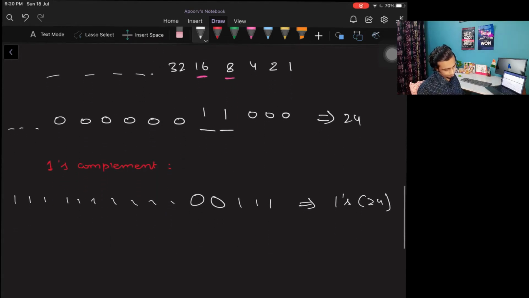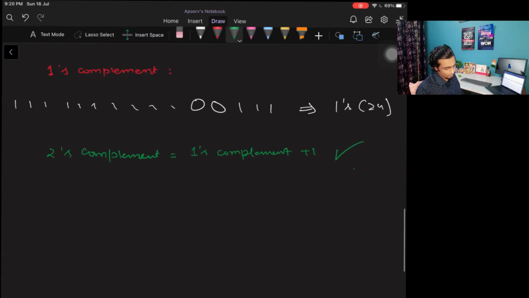Now, what is the 2's complement of it? 2's complement is nothing but 1's complement plus 1. So if someone asks you how to calculate the 2's complement, just simply say that reverse all the bits, add 1 to it, and you'll get the 2's complement. That's it, right? Till here it was a theoretical concept which is needed.